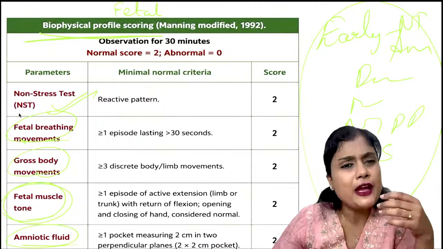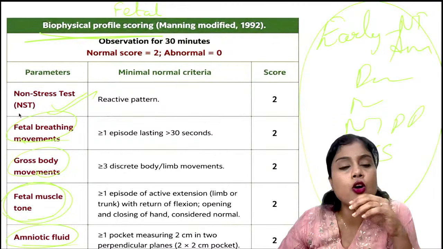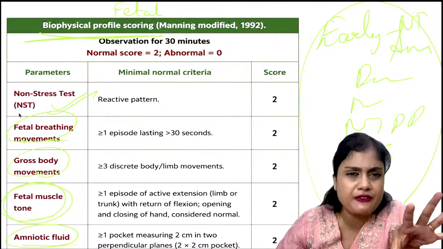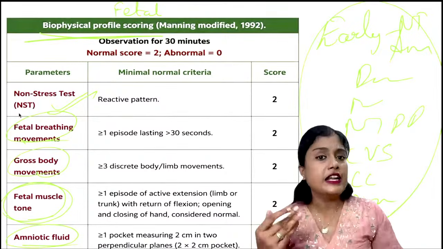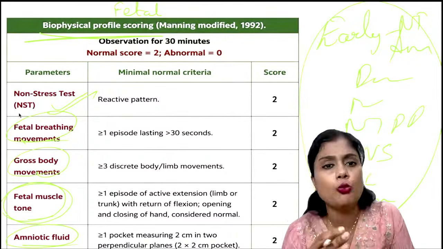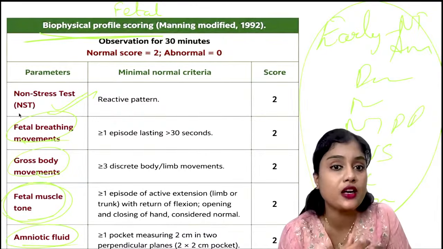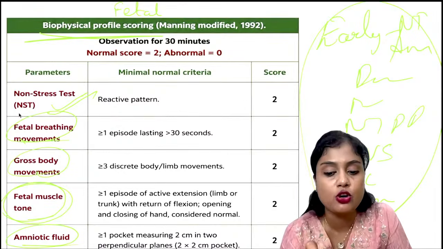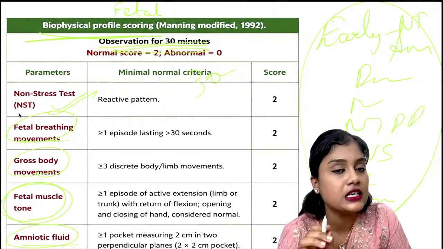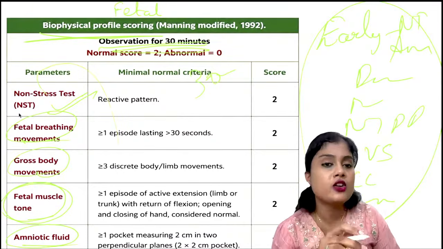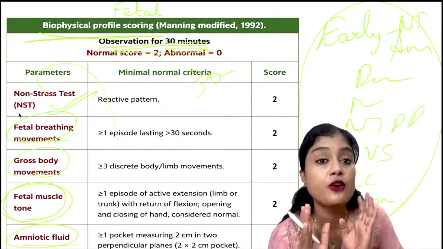You are in a very busy hospital which has almost 100 scans per day, and you're in a hurry. Your patient has decreased fetal movements and you need to decide about termination. She may be at a later gestation, or have severe comorbidities like hypertension or GDM. You want to assess fast, but the full BPP takes 30 to 40 minutes. Observation for at least 30 minutes should be done. It's not that you scan for 5 minutes and then say no movements are there.